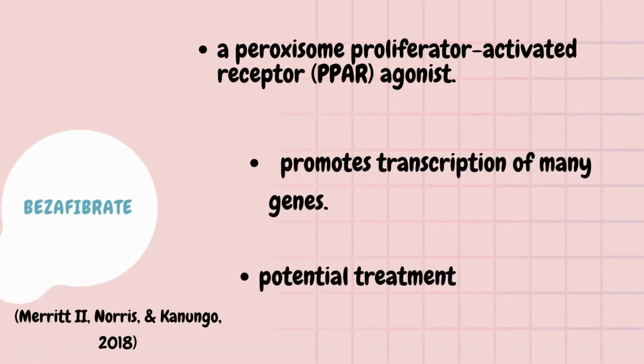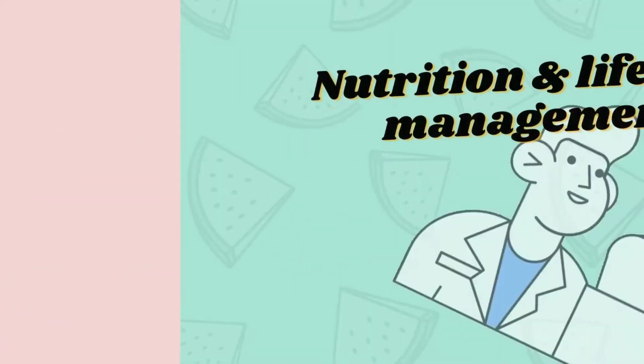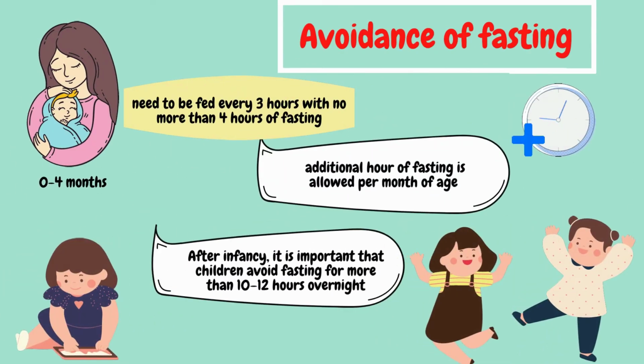Bezafibrate is a peroxisome proliferator-activated receptor agonist that promotes transcription of many genes, a potential treatment that requires more clinical studies. Nutrition and lifestyle management. Avoidance of fasting. Infants need to be fed every 3 hours with no more than 4 hours of fasting at age 0 to 4 months.